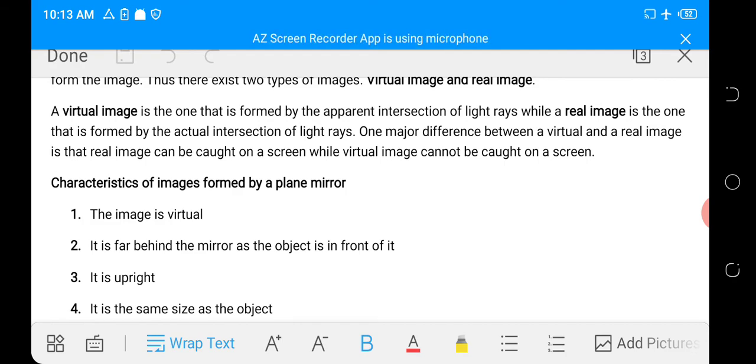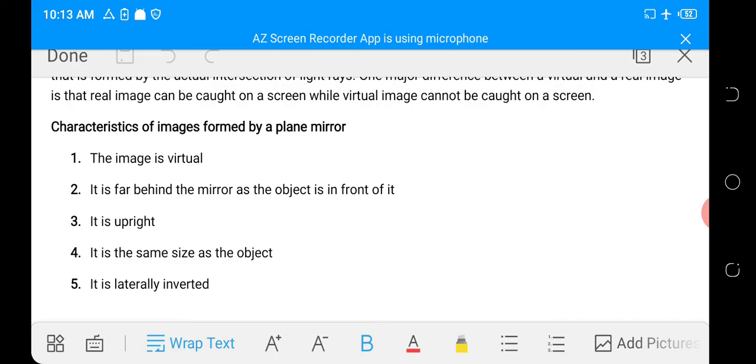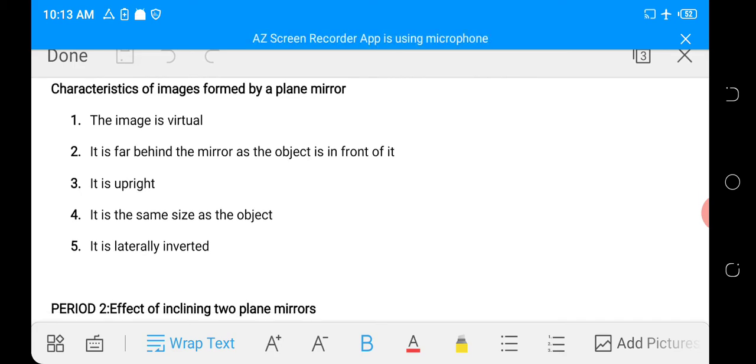Now, let's look at the characteristics of the image formed by a plane mirror. The image formed by a plane mirror has the following characteristics. Number one, the image is virtual. Like I explained the other time, the image is not formed by the actual intersection of the light rays.